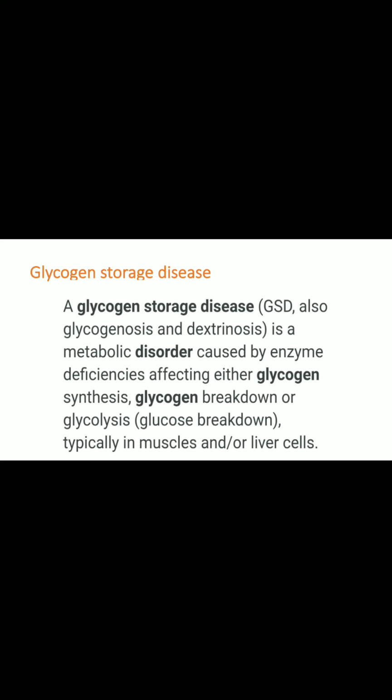The glycogen breakdown to glucose is not happening. Usually it occurs in the liver and the muscles. That means the glycogen in the liver will not be converted into glucose. It is stored as such, as glycogen itself.